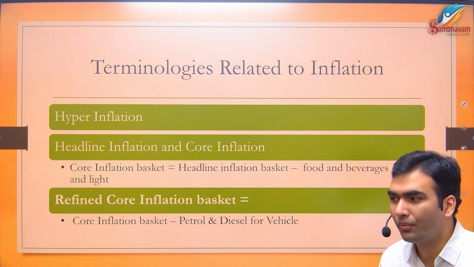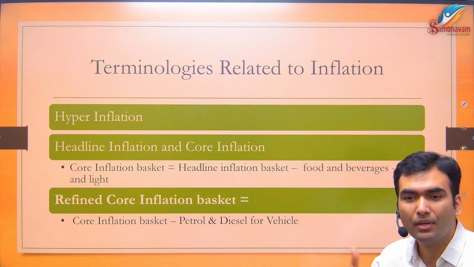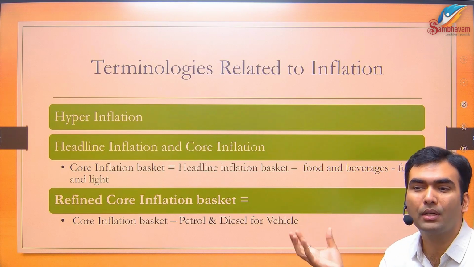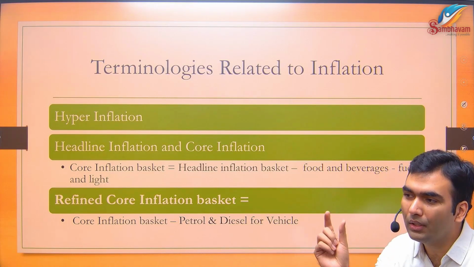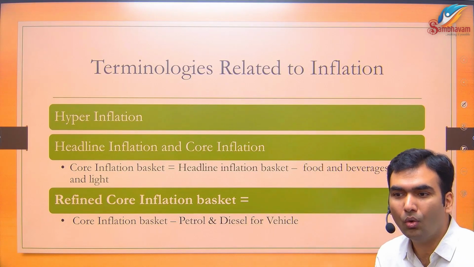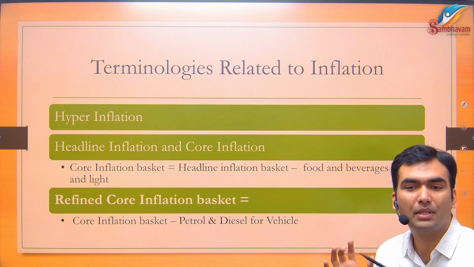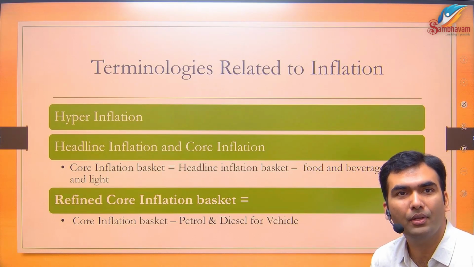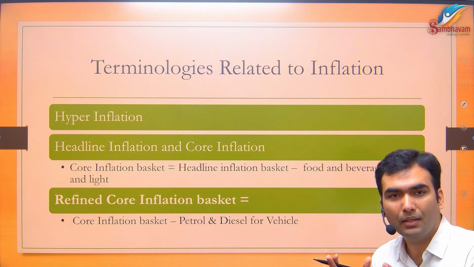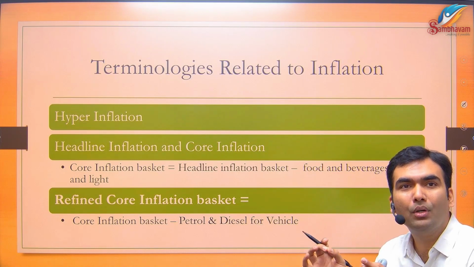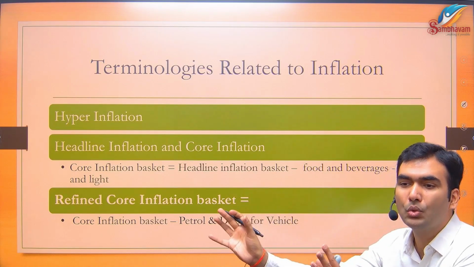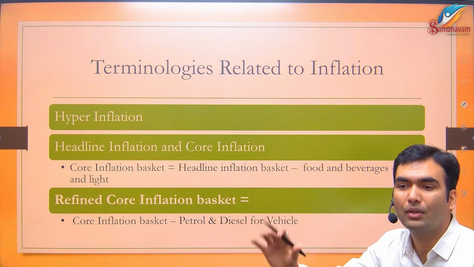So when food and fuel prices make inflation high, there is a general tendency to think that the products in the economy are no more available. But probably it's only these two categories of products which are not available, because of which there is high inflation. So there is a misrepresentation of economic activity. That's why the idea came that we should make a basket which does not have these food and fuel products, so we can track inflation without these two items.